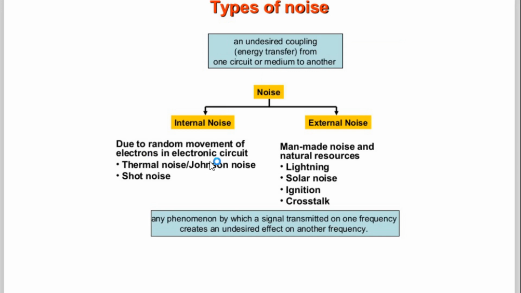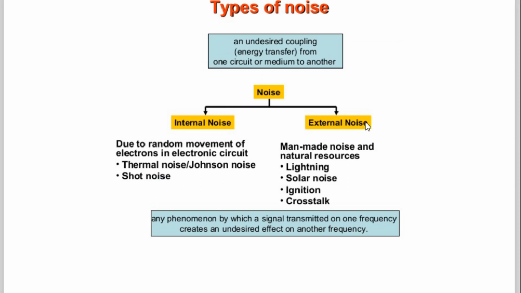That random movement of electrons in electronic circuits is the major source of internal noise, called thermal or Johnson noise. The second example of internal noise is shot noise, the random arrival of electrons, as I told you, at any point.